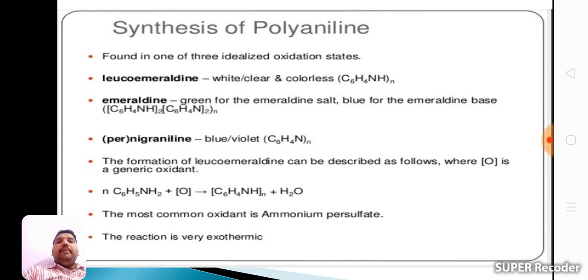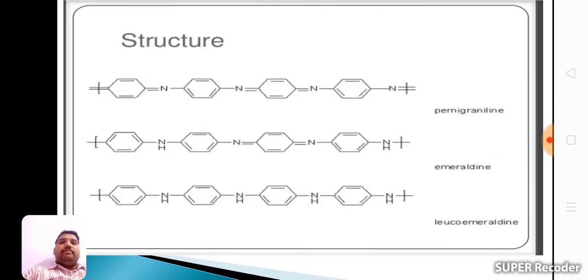The most common oxidant is ammonium persulfate. The reaction is very exothermic. Generally we classify chemical reactions based upon heat: exothermic reactions, which release heat, and endothermic reactions, which absorb heat.